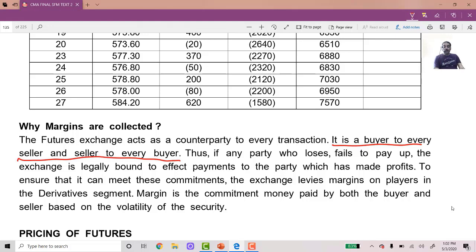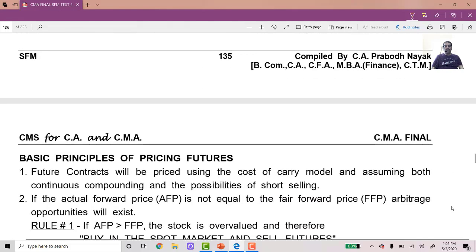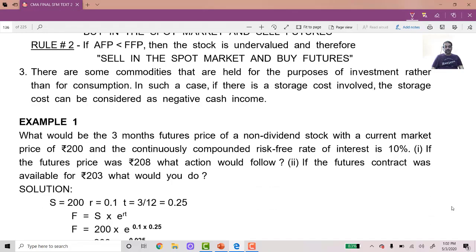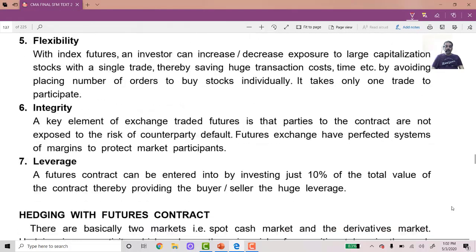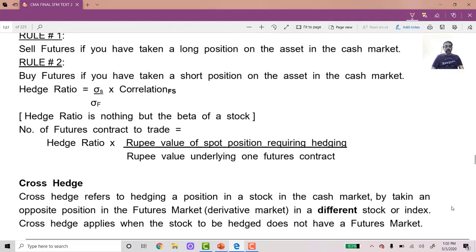Thus, if any party who loses fails to pay up, the exchange is legally bound to effect payments to the party which has made profits. To ensure that it can meet these commitments, the exchange levies margins on players. Okay? So this is why I wanted to explain this point to you. Any difficulty for this? All this I have explained to you. The remaining things you can read. Okay, now let us come to this.